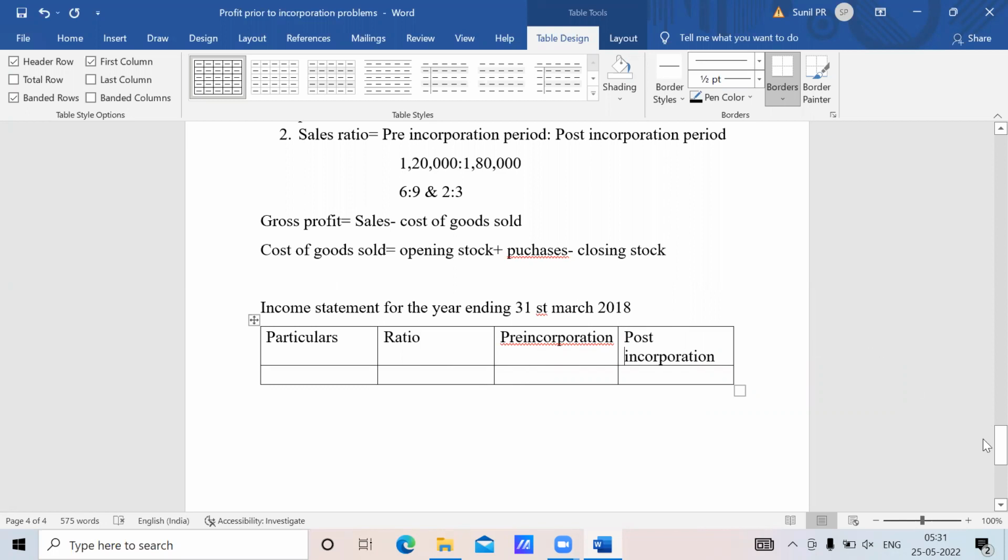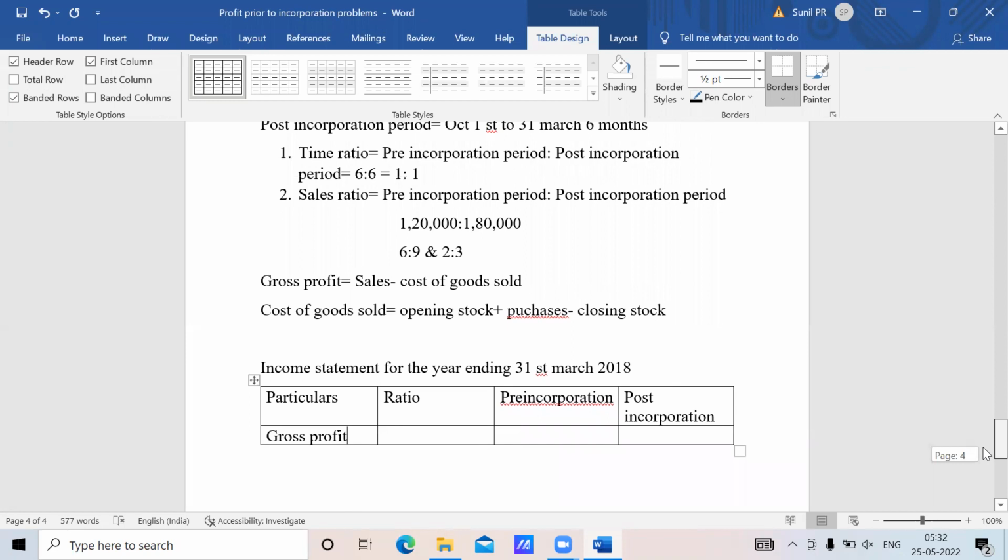What the income statement means is that it always starts from gross profit. I told you very clearly: gross profit, if it is given directly, no issue. If it is not given, you need to calculate using the formula. What is that formula? Sales minus cost of goods sold. If you don't know the cost of goods sold, take the purchases, take the opening stock, and minus the closing stock, you will get the cost of goods sold. Now, as I told you earlier, gross profit, will go back to the problem now.